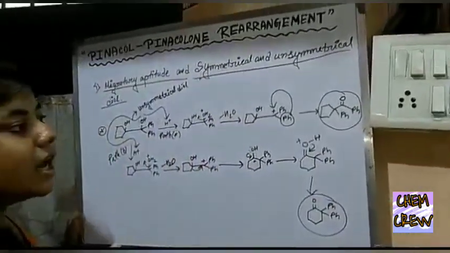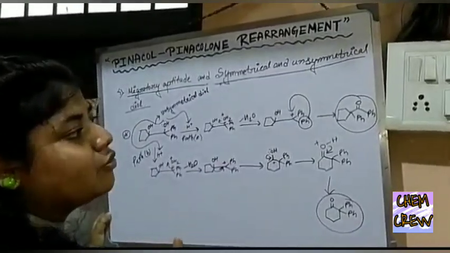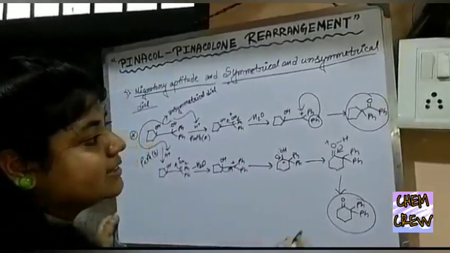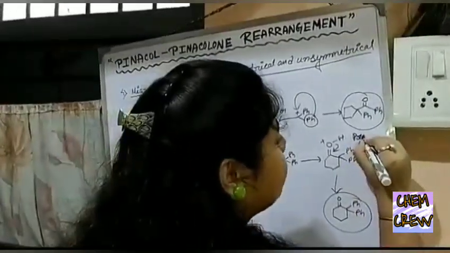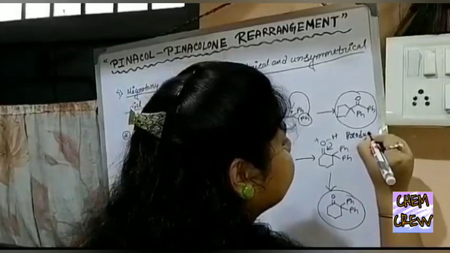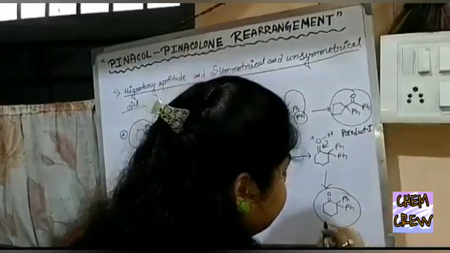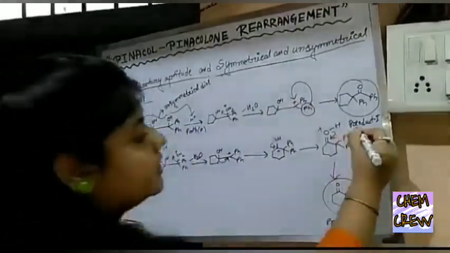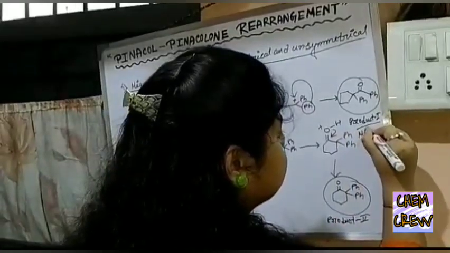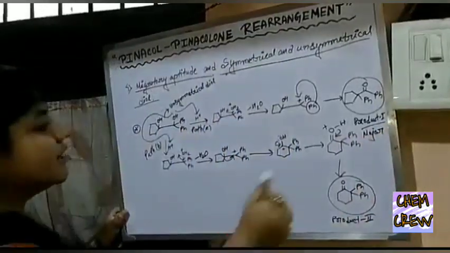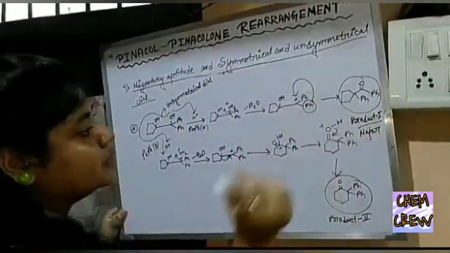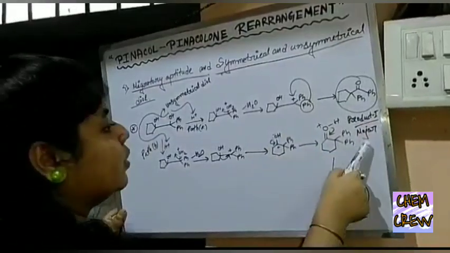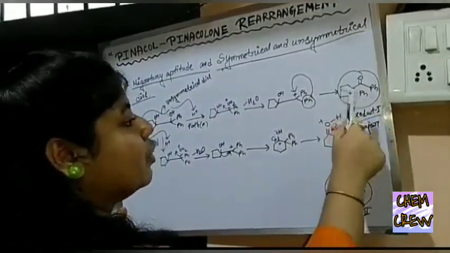But here only one is formed quantitatively, and this is product 1 and product 2. Product 1 is major because it is stabilized by two phenyl groups. So only product 1 is formed quantitatively.